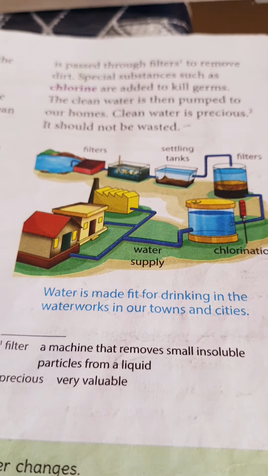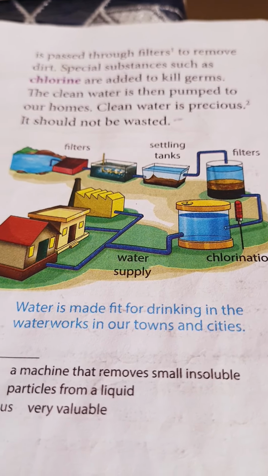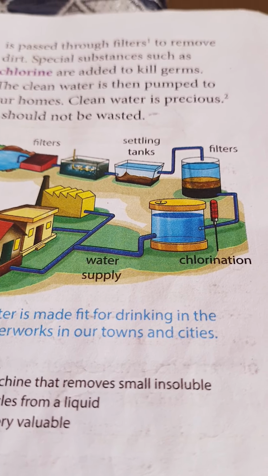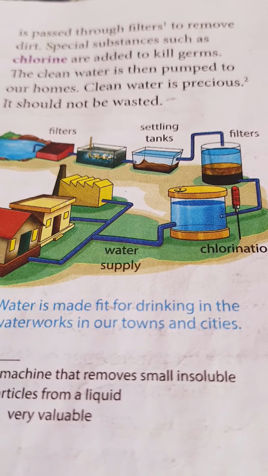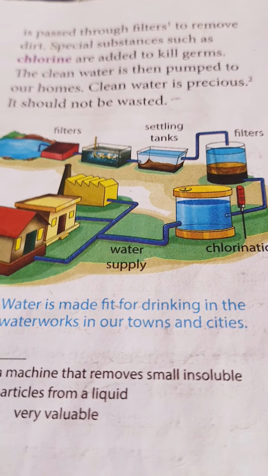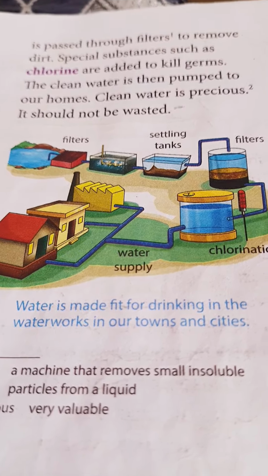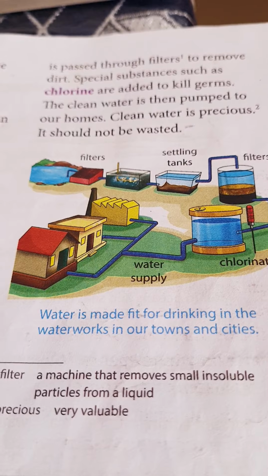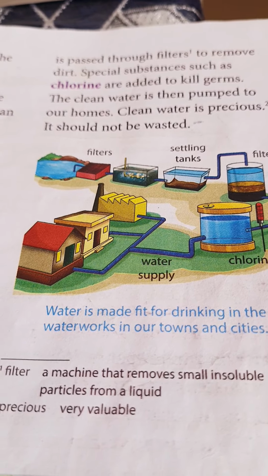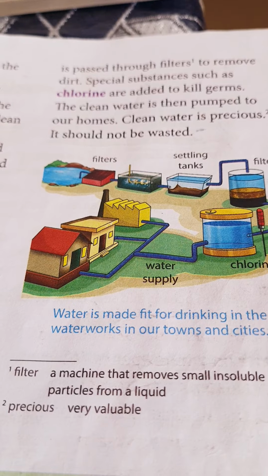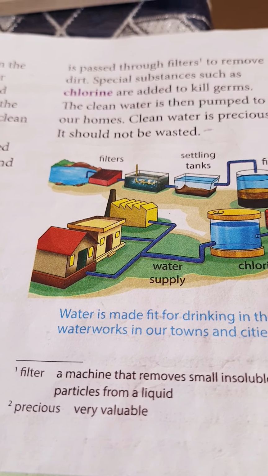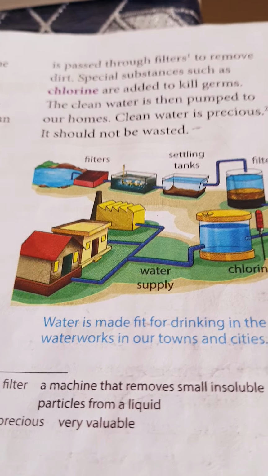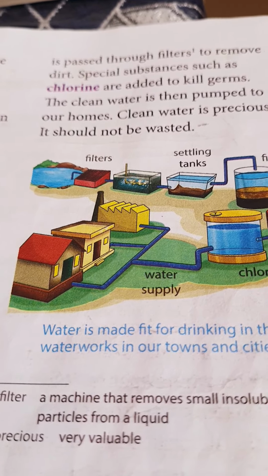Yes, we are going to discuss how we get drinking water, the process of how the water is purified. I am talking about drinking water. Most of the water available on the earth cannot be used by us for drinking. Why? Because the water in the seas and oceans is salty, we can't drink it. In most places the water in the rivers and lakes is not clean enough to drink, so this is said to be polluted. The water becomes polluted because waste from our houses and factories is allowed to flow into the rivers and lakes.